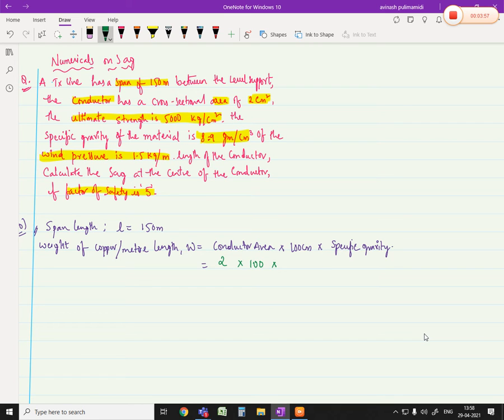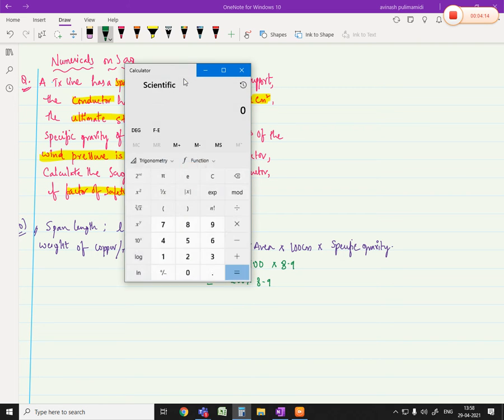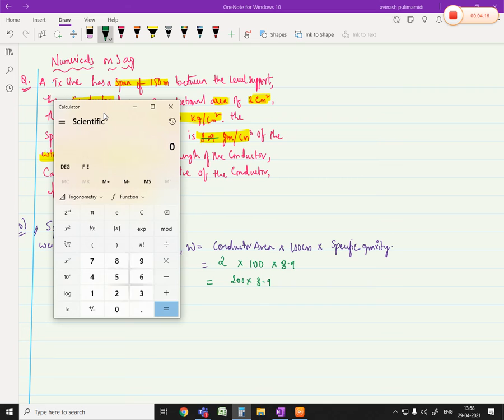So this will be, specific gravity is how much? Specific gravity is 8.9. So if you multiply this, what we get here? 200 multiplied by 8.9 will be, yes students, 200 multiplied by 8.9.